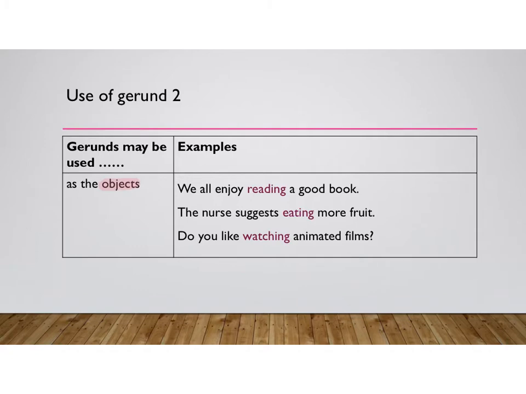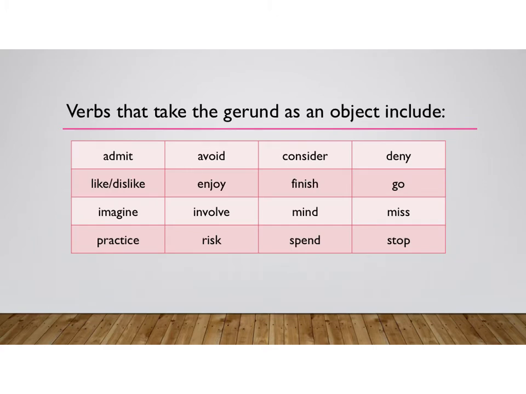Let's look at the examples. We all enjoy reading a good book. The nurse suggests eating more fruit. Do you like watching animated films? As you can see, if we use a gerund as the object, we put the gerund, that means the verb plus ing, after the main verb of the sentence. These are the common verbs followed by a gerund. You may pause the video and take a look.